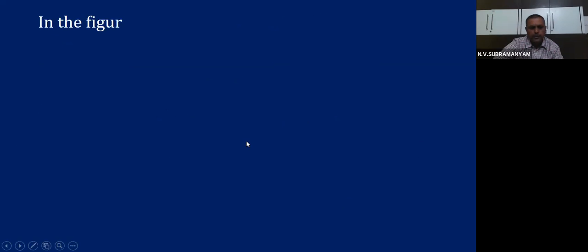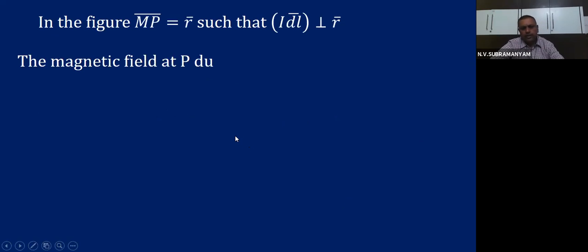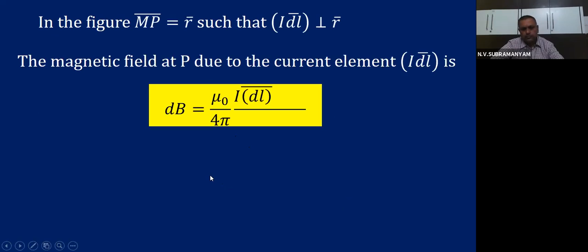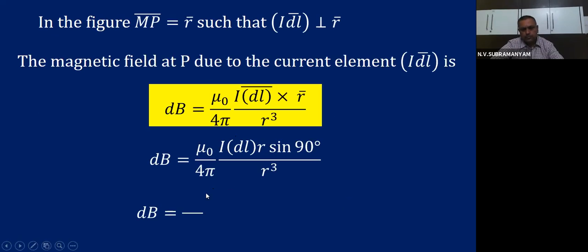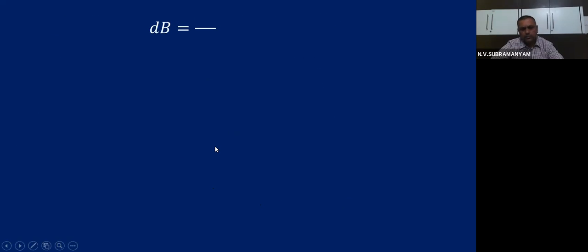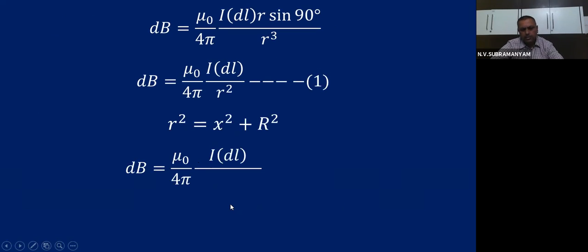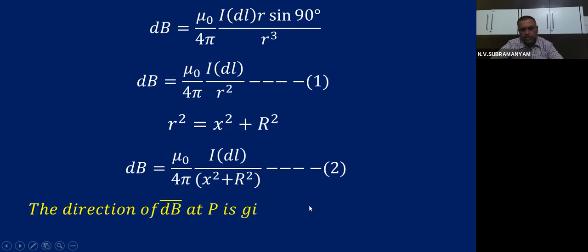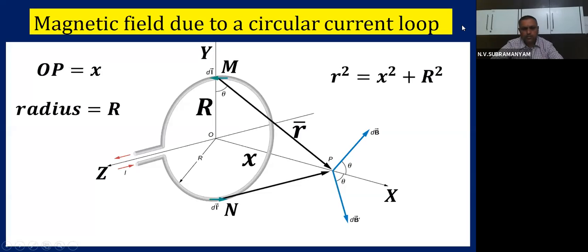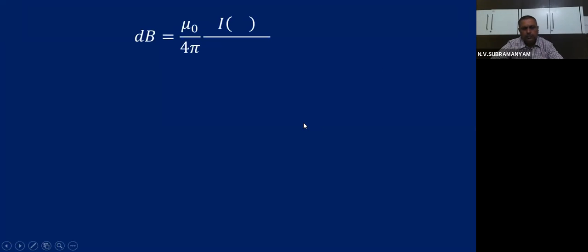Since dL and R are perpendicular in the figure, we will get the formula as this, equation 1 what we got. Then small r square value is x square plus r square, so substitute that value, equation 2. The direction of dB is given by the right hand thumb rule. The same diagram I have already explained.